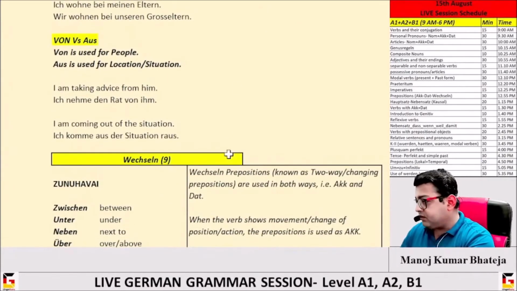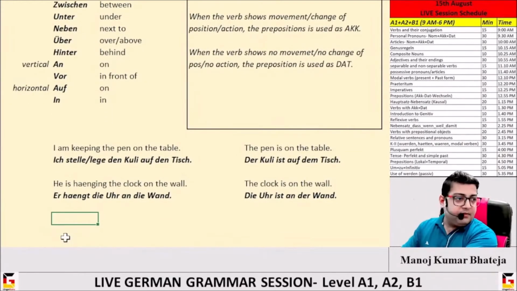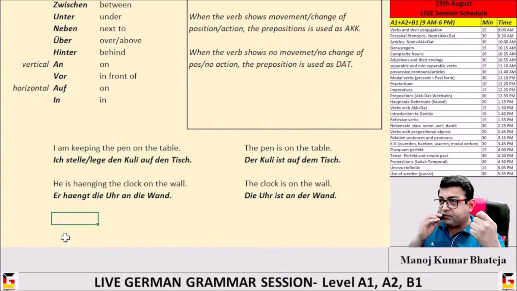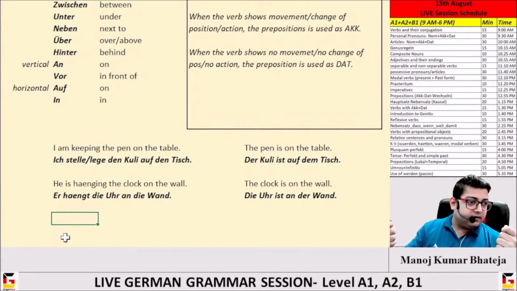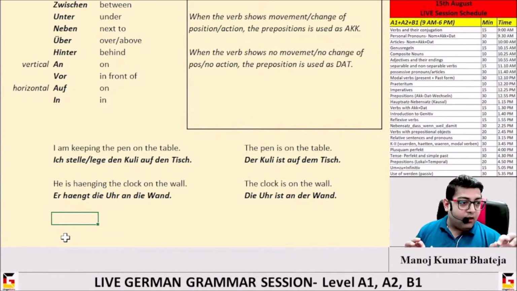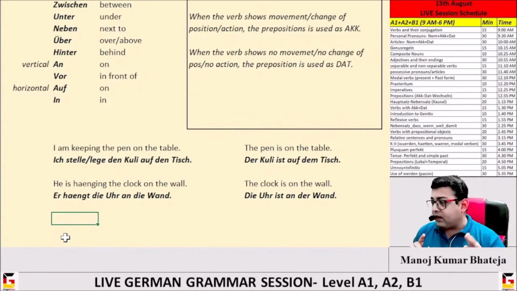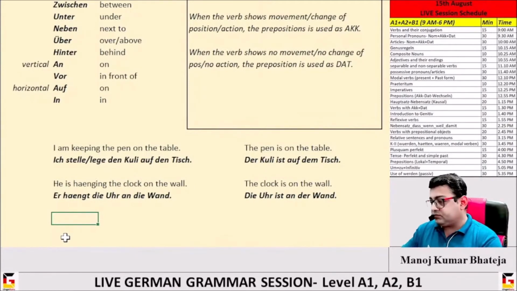I have kept the pen on the table. I am keeping, that's correct. I have kept the pen on the table. Now the pen was in your hand, and you have kept it. So the position was something else, and now the position is different. That's correct. It's like with auf as a dative, you're not touching the object.